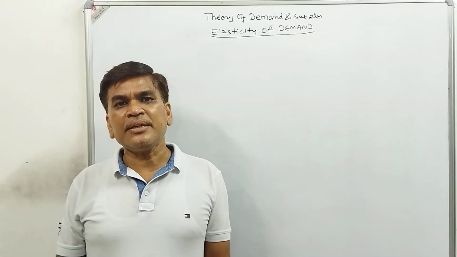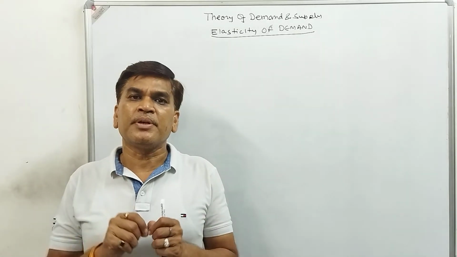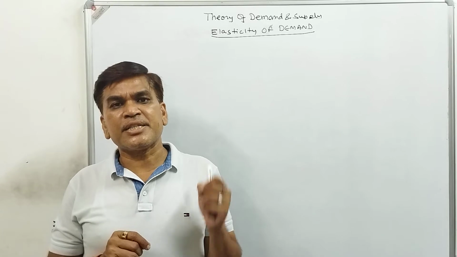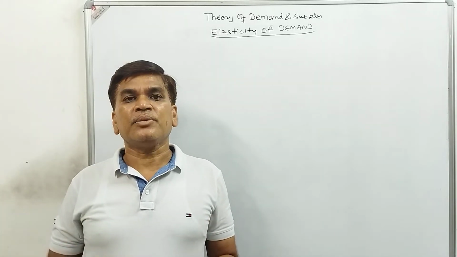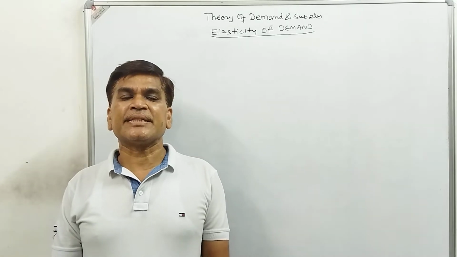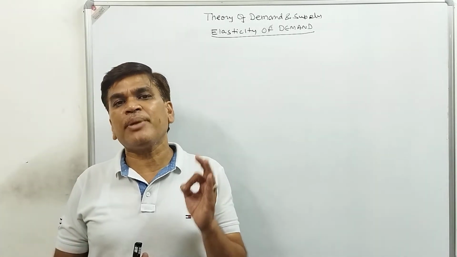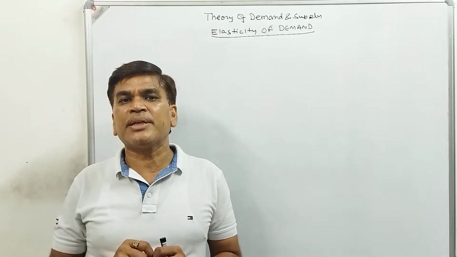So the elasticity of demand is the ratio of change in quantity demanded and change in price. As far as elasticity is concerned, it is a quantitative measurement of demand. The law of demand is only a qualitative measurement.